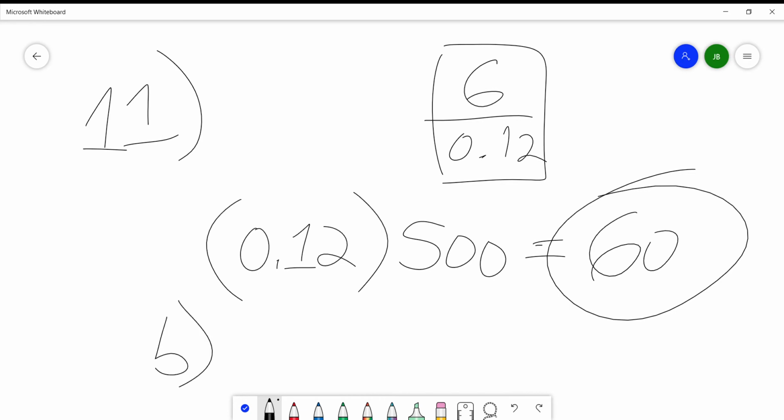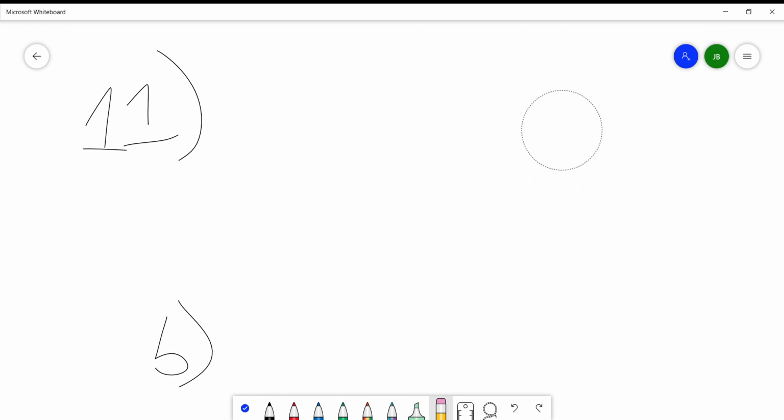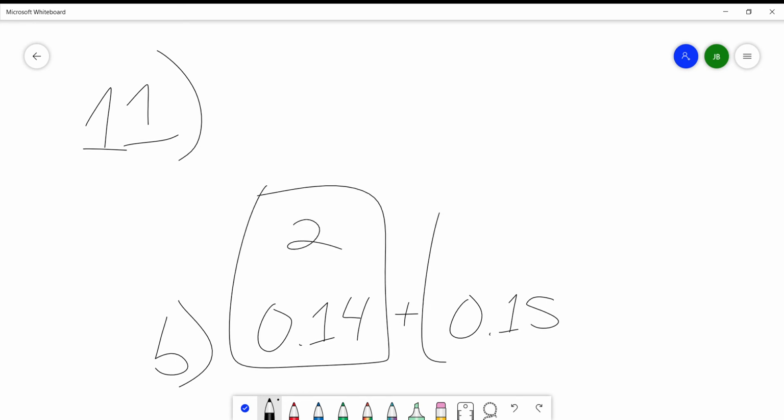So rolling an even number. What we're going to do is just take all the even numbers on this chart and add them together. That's really all you've got to do. So the even numbers are 2, 4, and 6. 2 has a probability of 0.14. 4 has a probability of 0.15.